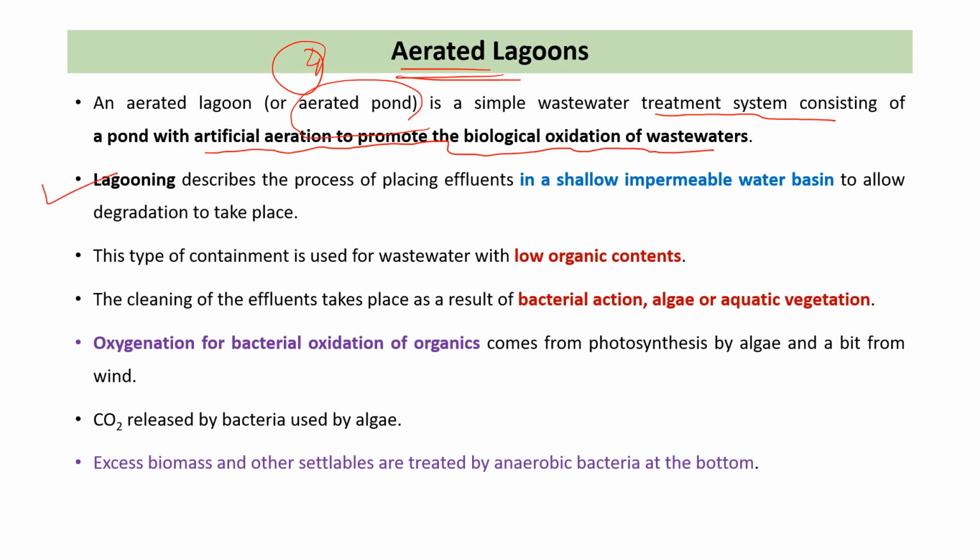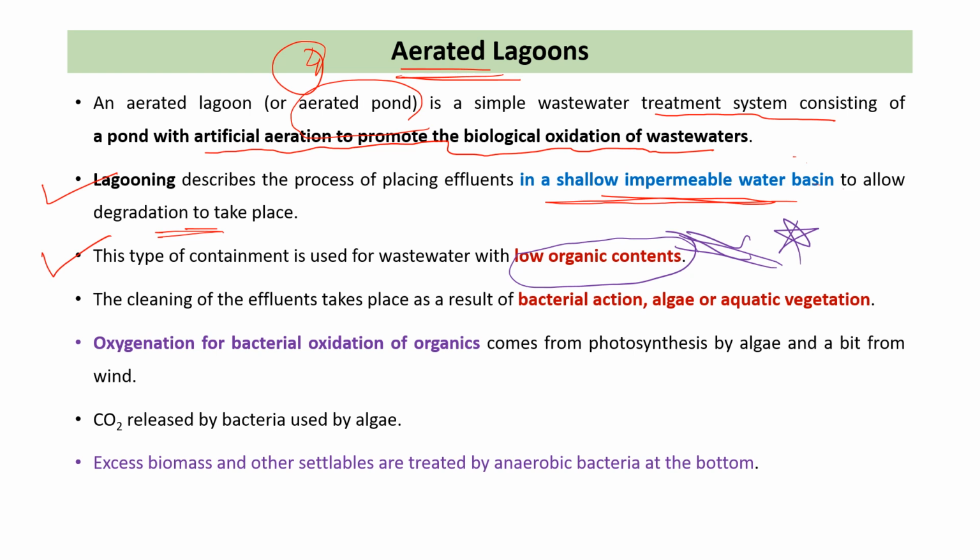Lagooning describes the process of placing the effluent in a shallow impermeable water basin to allow the degradation of organic matter. This type of system, the aerated lagoons, is mainly used for wastewater that has low organic content. Okay, so here you can see this is very important. The wastewater that has low organic content can be treated in aerated lagoons.